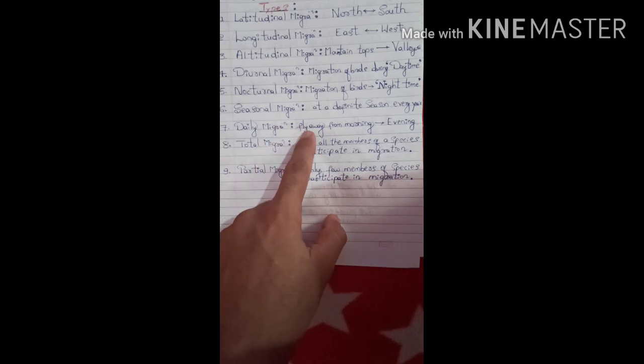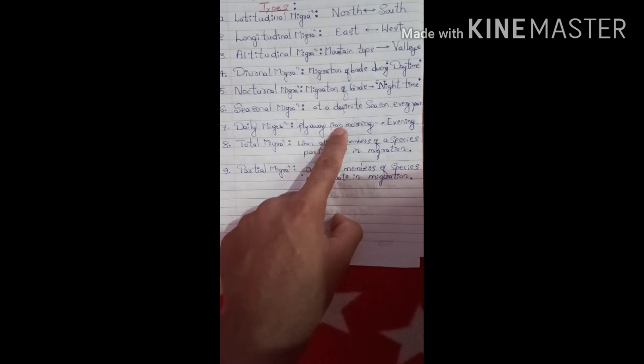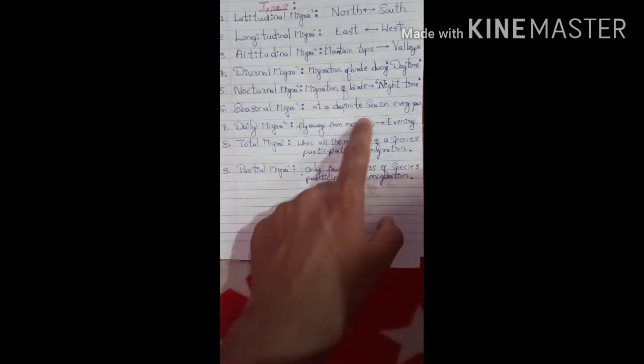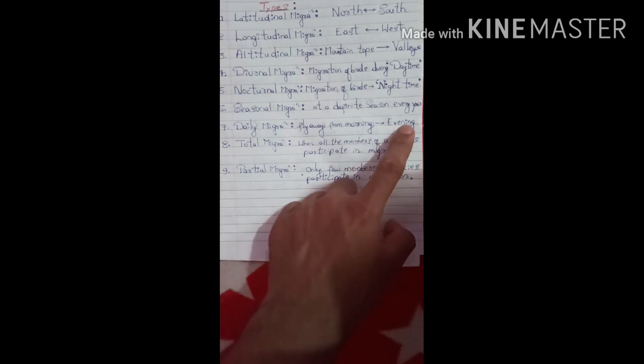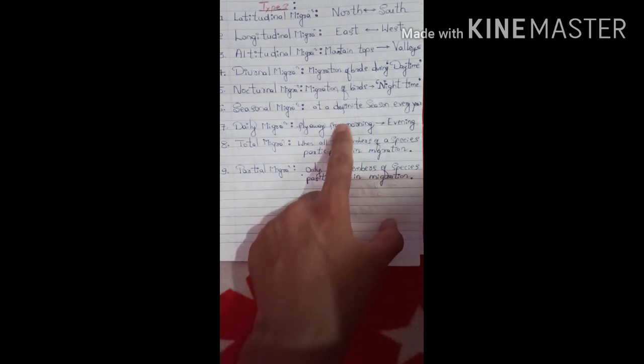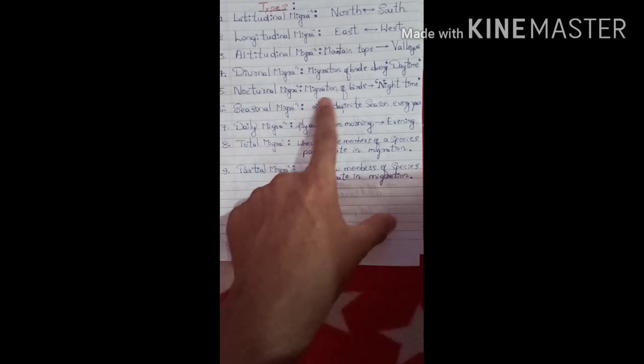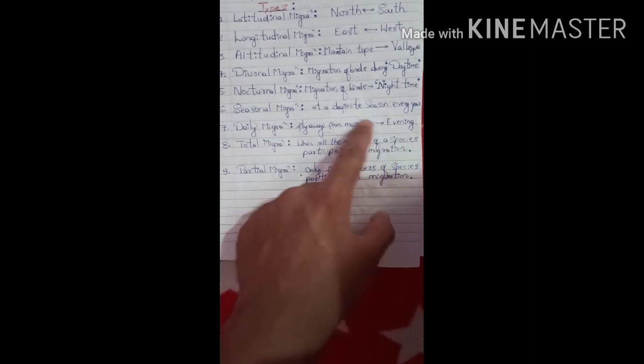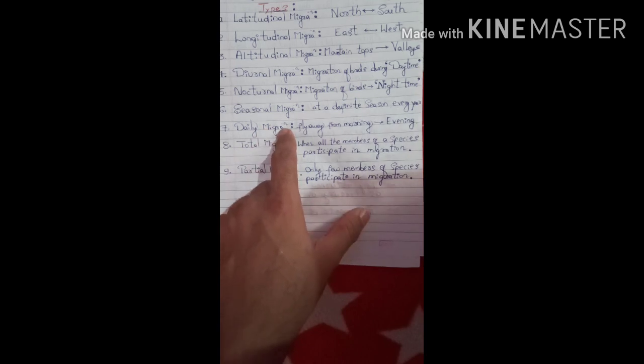Then the next category is daily migration. In this category, some of the birds fly away from their nest in the early morning and they return to the nest in the evening. So they go in the morning, and in the evening or night they come back to their home. This type of migration is called daily migration.